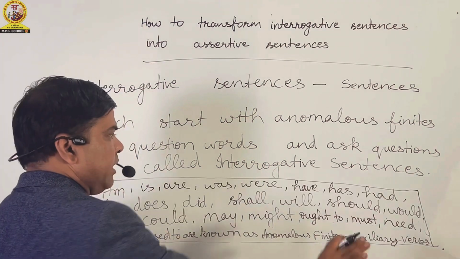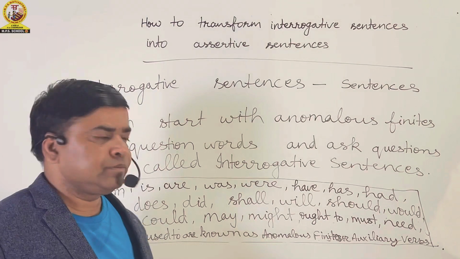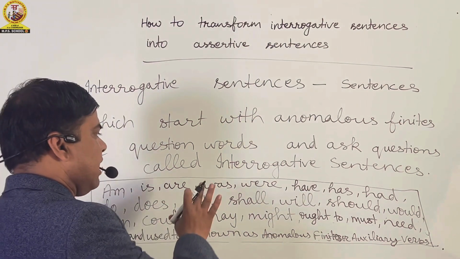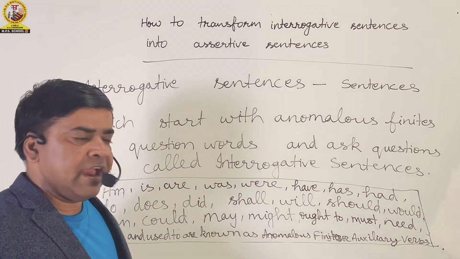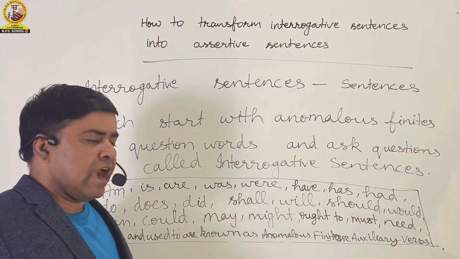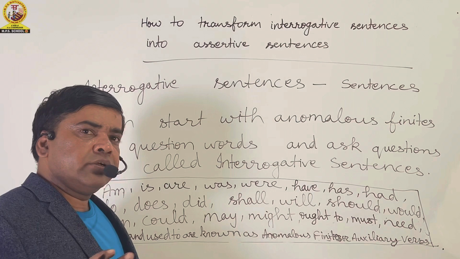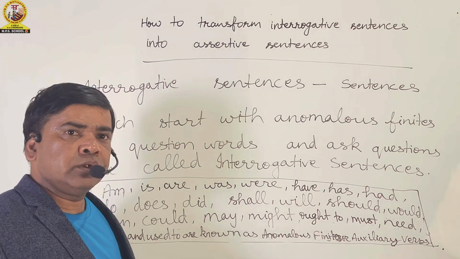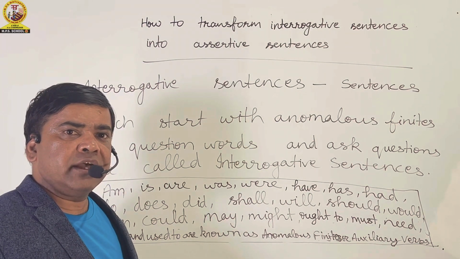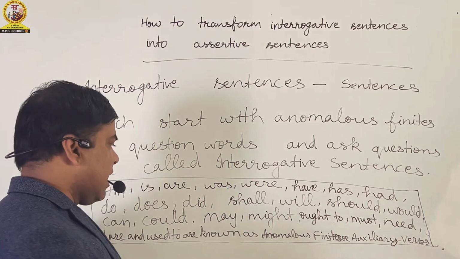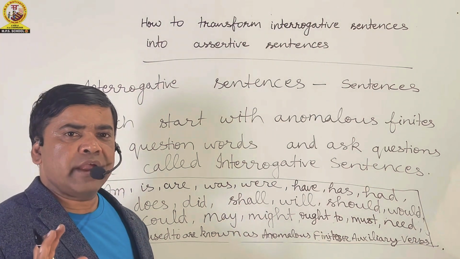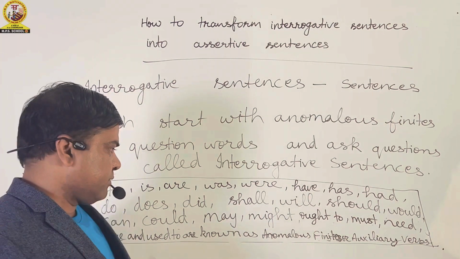These are the complete anomalous finites, and they are known as anomalous finites or auxiliary verbs.